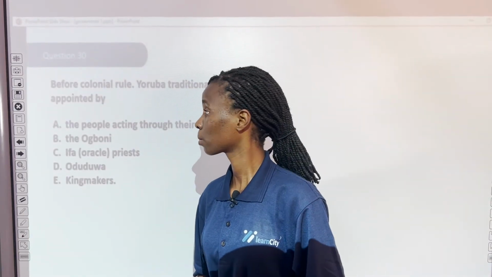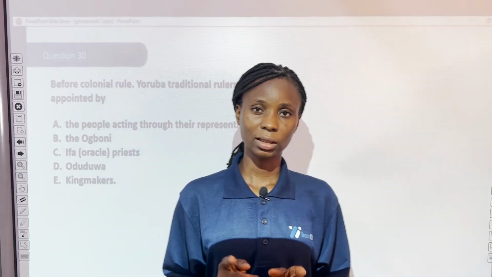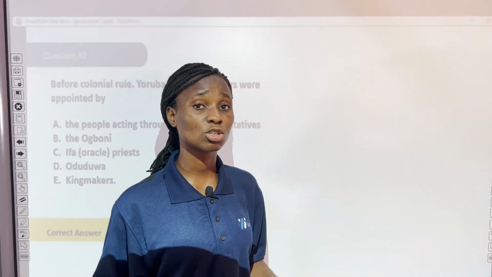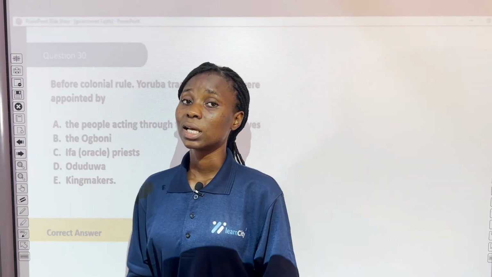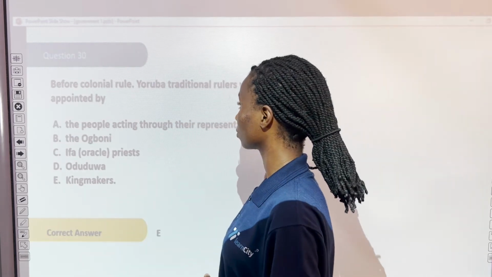Question 30. Before colonial rule, Yoruba traditional rulers were appointed by A. the people acting through their representatives, B. the Ogboni, C. Ifa oracle priests, D. Oduduwa, E. the kingmakers. Let's see what the answer is. The correct answer is E, the kingmakers, and this takes us to pre-colonial rule. In the pre-colonial system of the Yorubas, the kingmakers were vested with the responsibility of appointing kings.